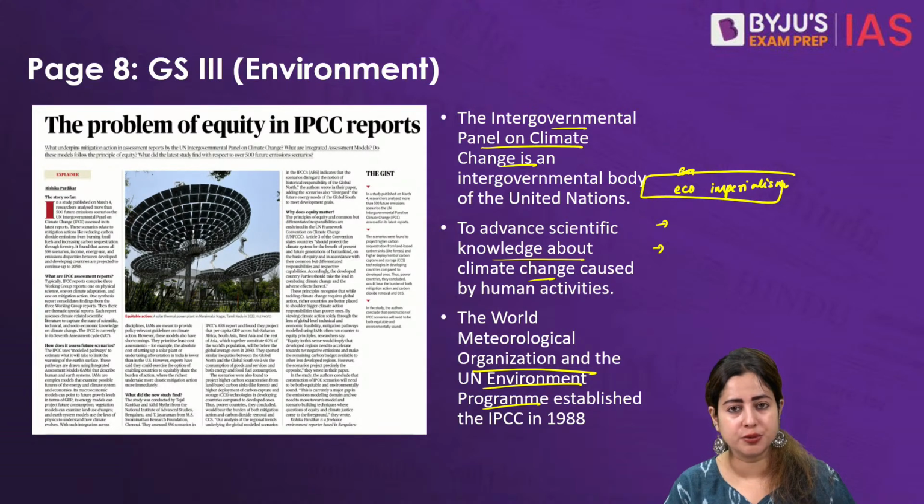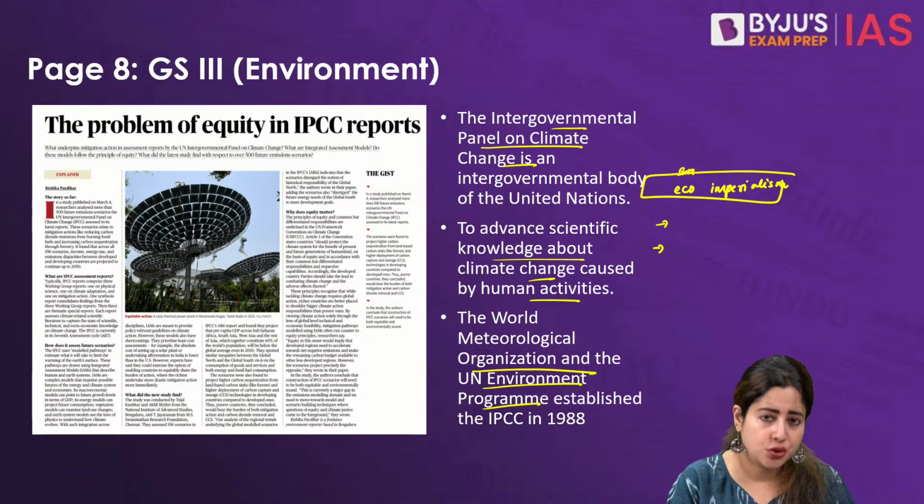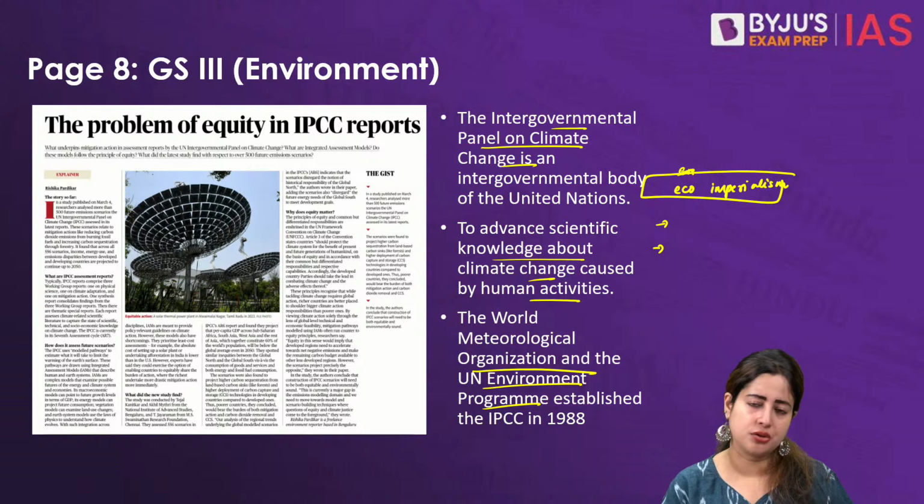We know that anthropogenic means any activity done by humans, and all anthropogenic activities, right from commercialization, concretization, to deforestation, to abuse of natural resources, to rapid urbanization, have created the climate crisis we are living and breathing in today.